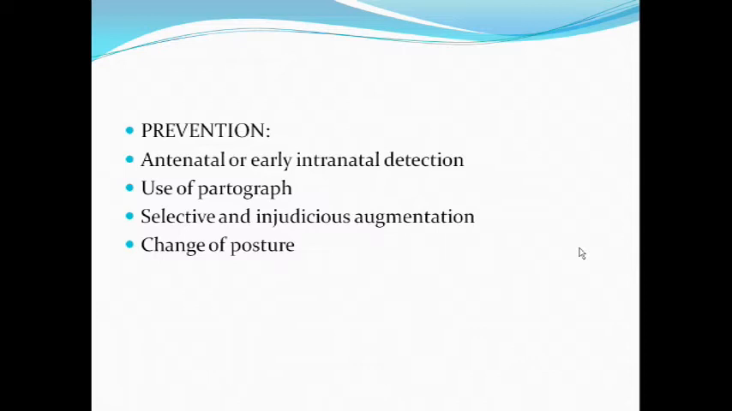So how will you prevent prolonged labor? You have to do early antenatal detection. How will you detect? By ruling out CPD. You have to do pelvic assessment, as I told you previously. If the patient has cephalopelvic disproportion or contracted pelvis, you don't have to give a trial to the patient. Use the partograph for strict monitoring of the progress of labor. Avoid injudicious augmentation, because sometimes early use of oxytocin may cause prolonged labor and lead to cesarean sections.